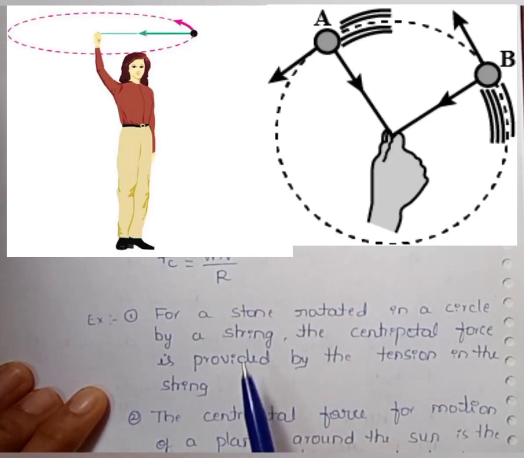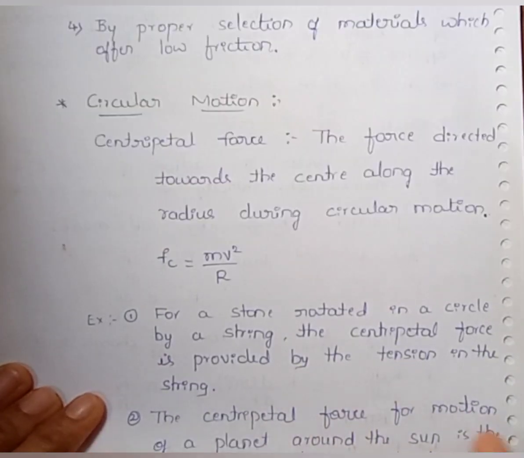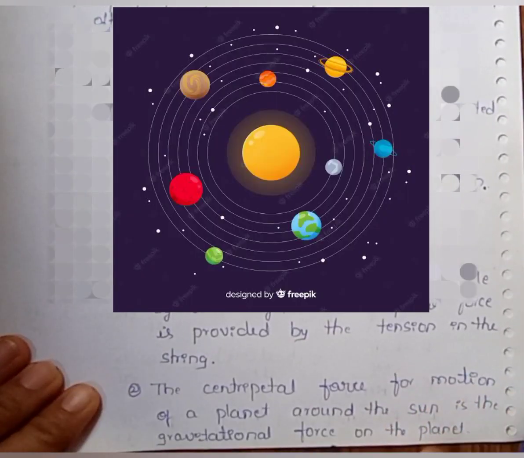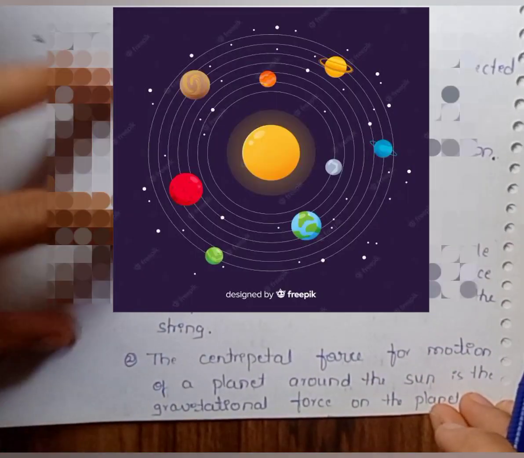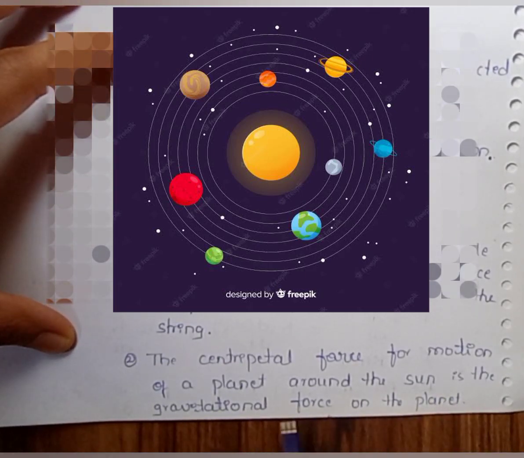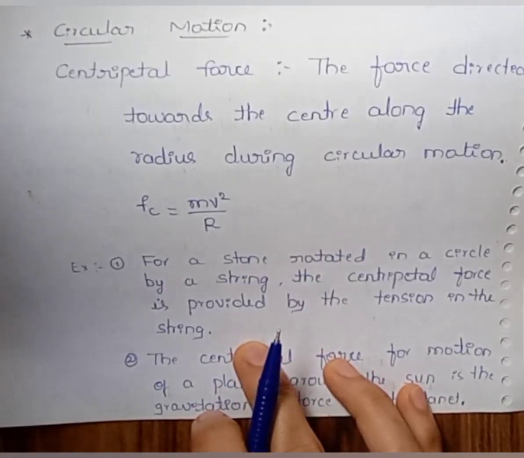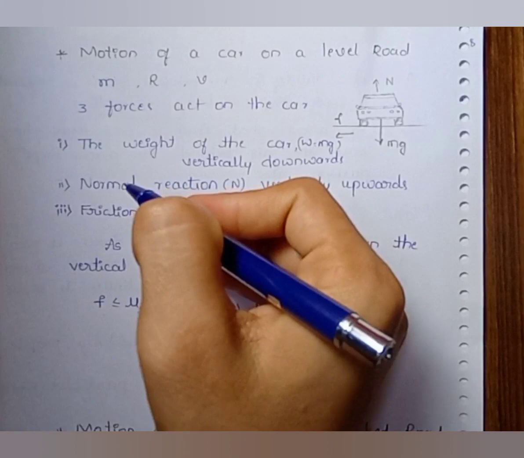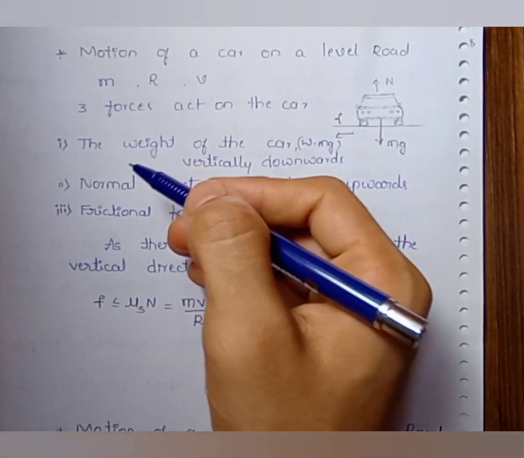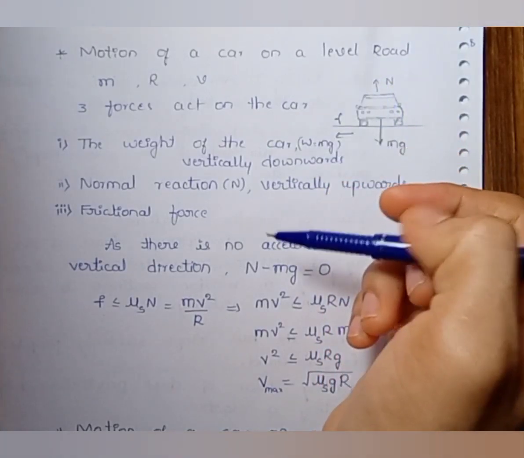An example for centripetal force: for a stone rotated in a circle by a string, the centripetal force is provided by the tension in the string. And the second example is: the centripetal force for the motion of a planet around the sun is the gravitational force on the planet. Based on the centripetal acceleration, we can see the example of motion of a car on a level road and motion of a car on a banked road.